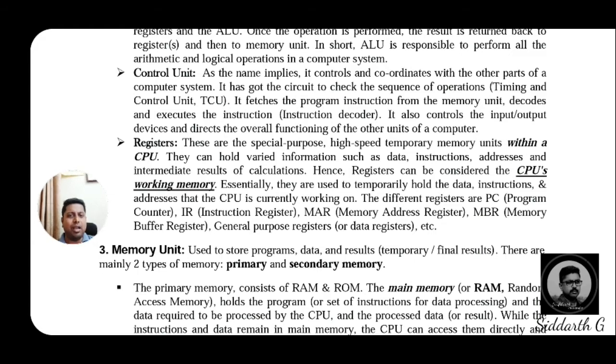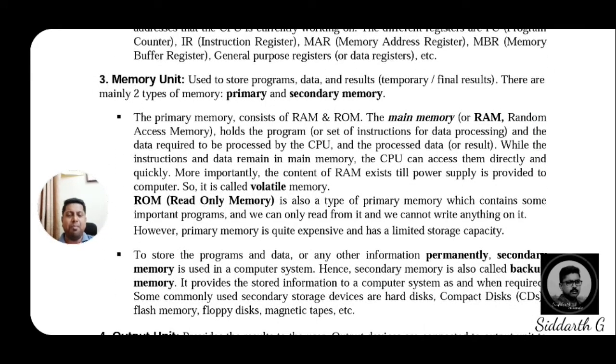Then, coming to the third important unit, that is the memory unit. The memory unit is used to store the programs, data and the results. Before displaying the results, the data is stored either in a temporary form or in a permanent form. So there are mainly two types of memory, primary memory and secondary memory.